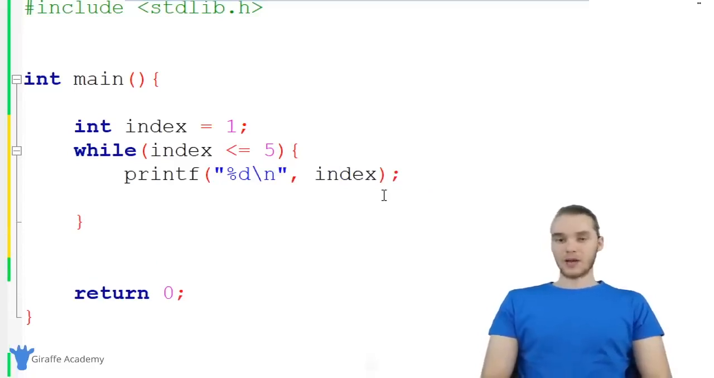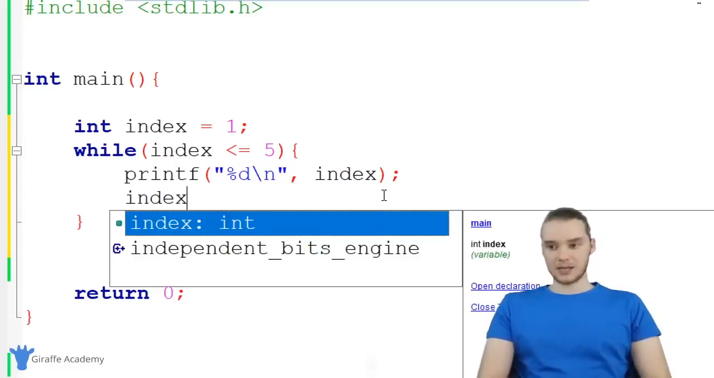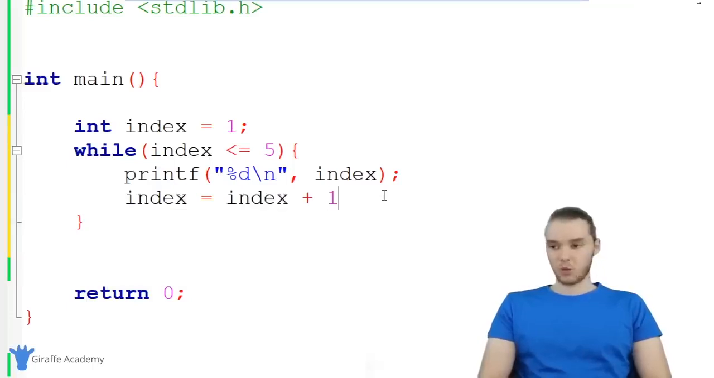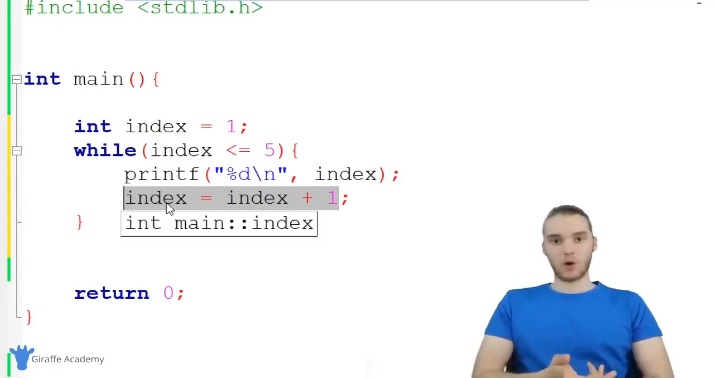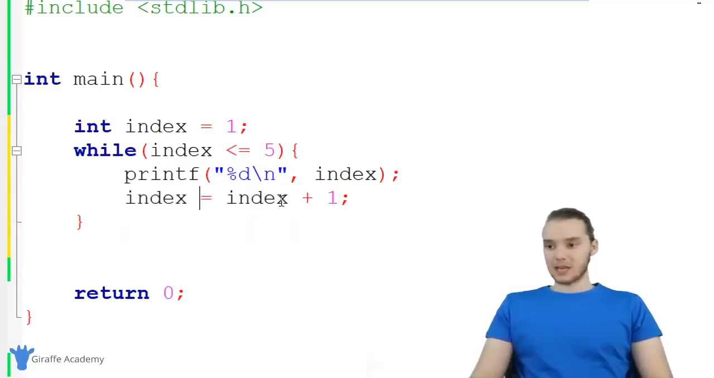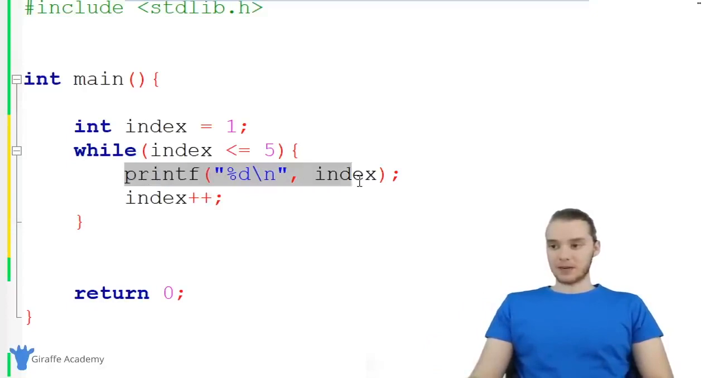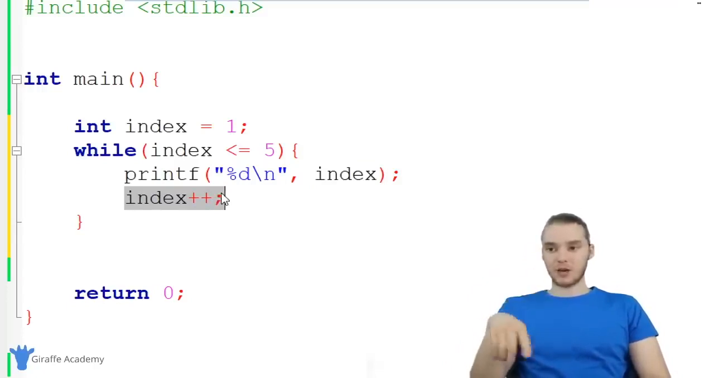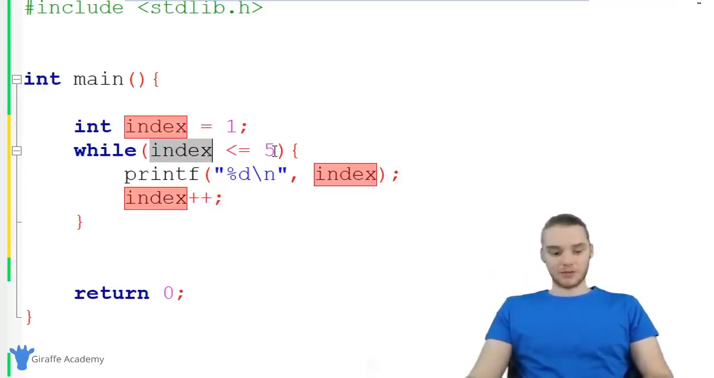And finally, after this, I want to increment the index variable. So I can just say index is equal to index plus 1. Basically, I'm adding 1 onto the index every time. And actually, I want to show you guys something in C. There's going to be a lot of situations where you're going to want to do something like this. Basically, add 1 to an existing variable. And in C, there's actually a shortcut we can use. So I can come over here and just say index plus plus, and this is going to do the same thing. This is just going to add 1 to the index. Essentially what I'm doing is I'm saying I want to print out index, and then I want to increment index. And I'm going to keep looping through this code while index is less than or equal to 5.